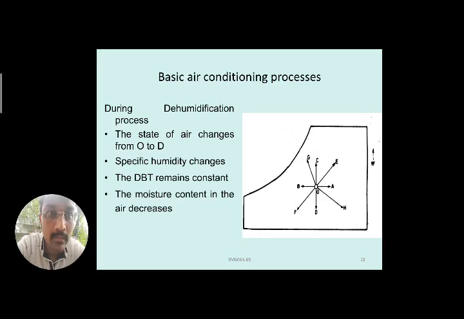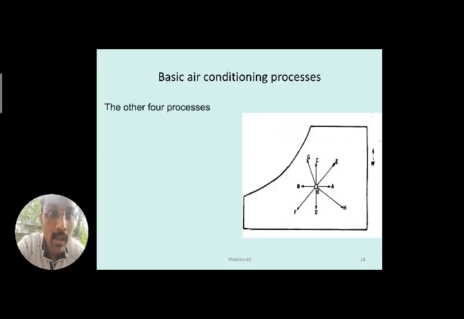Next, the other four processes. O to E is heating and humidification, a combination of both. From O to E there is a change in the dry bulb temperature; it is increasing towards the right.